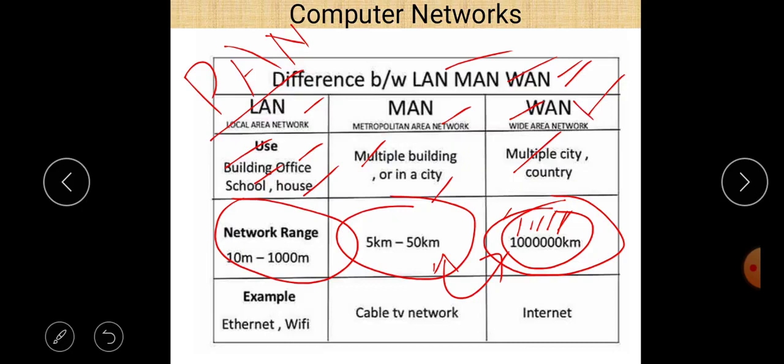The examples of LAN are Ethernet and Wi-Fi. MAN is used in cable TV networks, and an example of WAN is the internet. One thing should be remembered: Wi-Fi is an example of LAN, and a mobile personal hotspot, or Bluetooth, is an example of PAN.